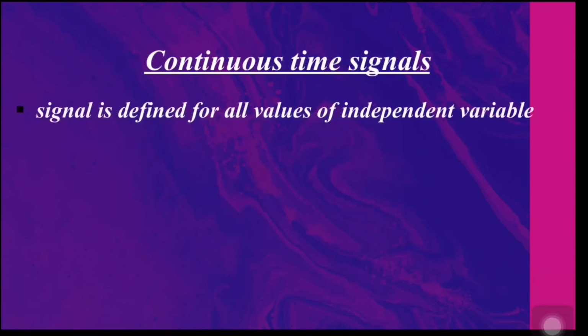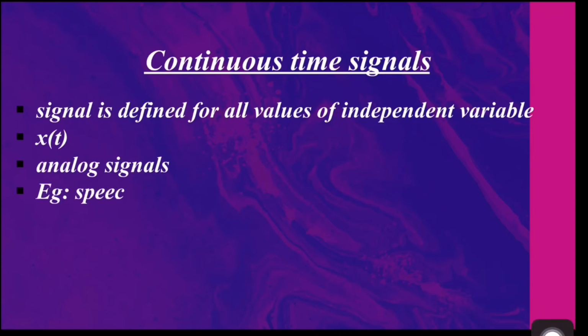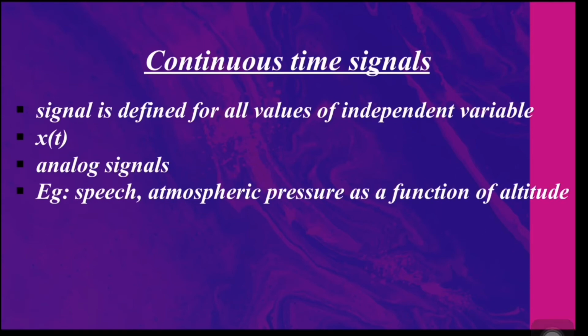Let us first understand what continuous time signals are. In continuous time signals, the signal is defined for all values of the independent variable. So, the independent variable here is continuous in nature. Most of the signals in the real world are continuous time signals. It is also known as analog signals, which is represented by x of t. Speech and variation of atmospheric pressure as a function of altitude are examples of continuous time signals.